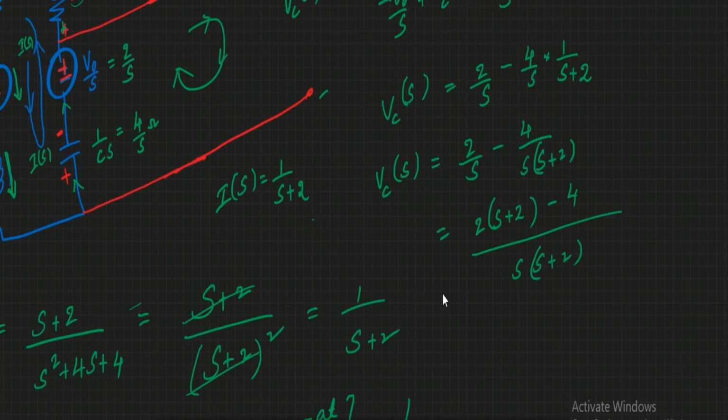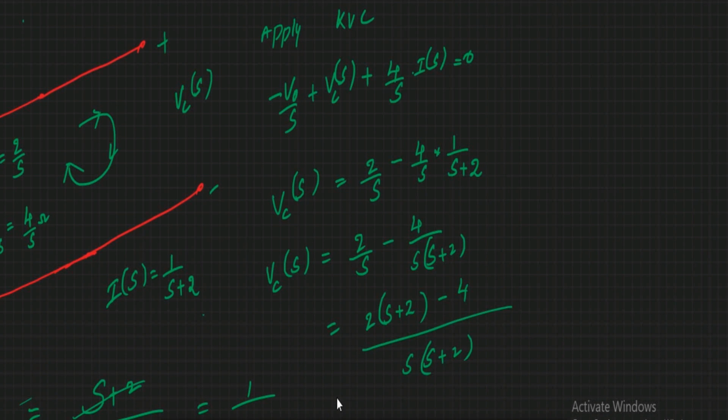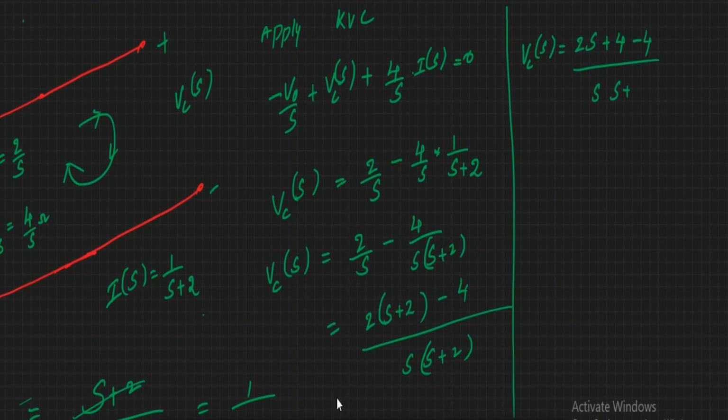So Vc of s is equal to 2S plus 4 minus 4 by S into S plus 2. So this one gets cancelled.